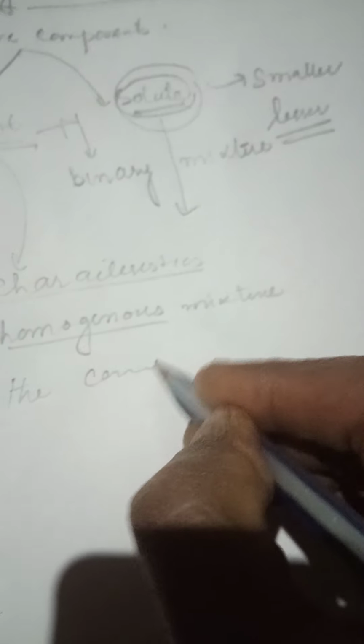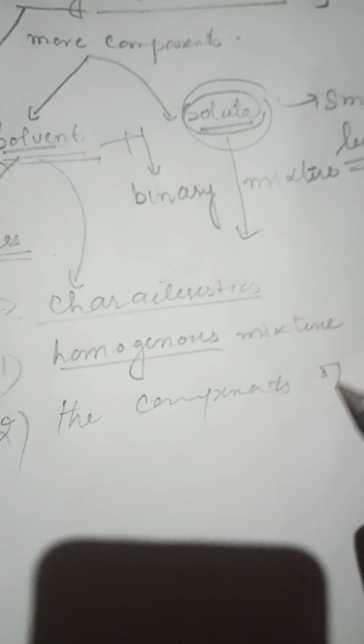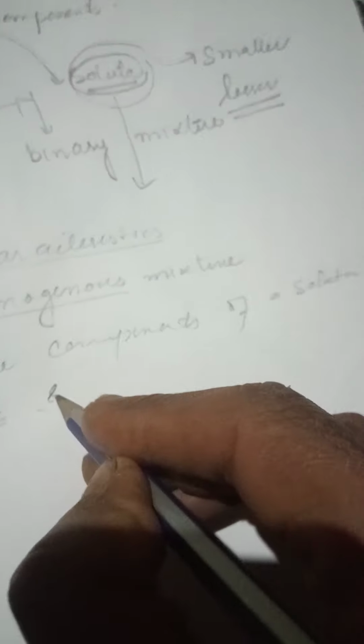The second characteristic of a solution is that the components of a solution are stable. That is, we can't isolate them as such. If a solution is allowed to stand for longer periods of time, the components will not separate on their own. That is to say that a solution is stable in nature. Solution is quite stable in nature.